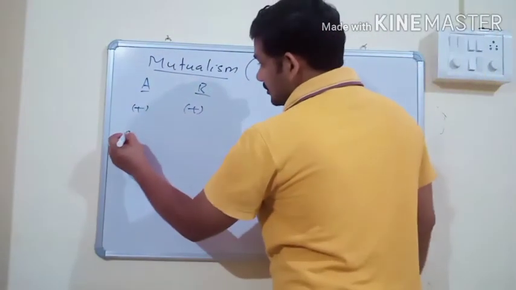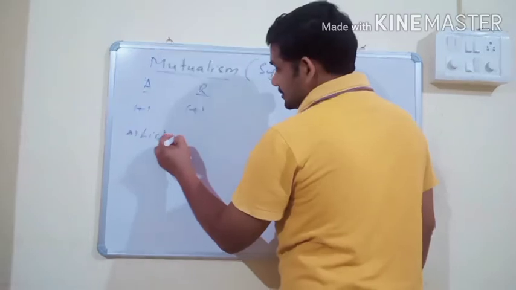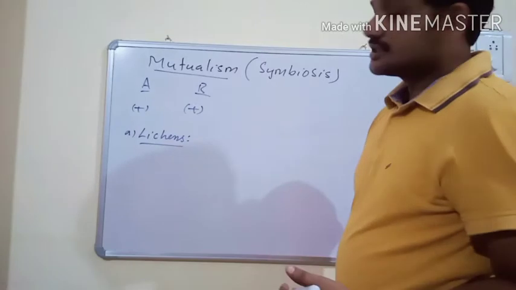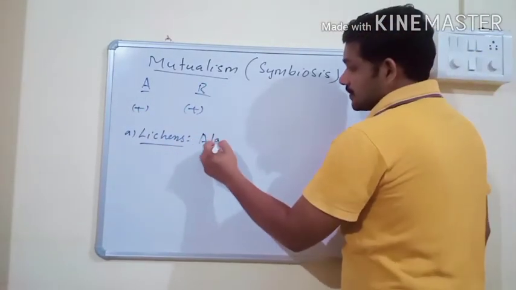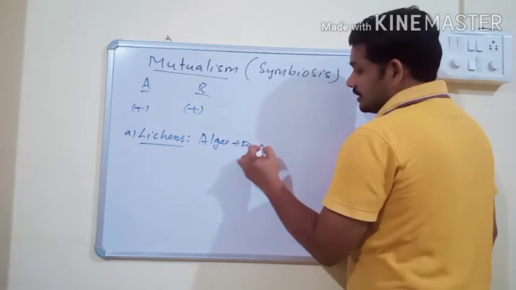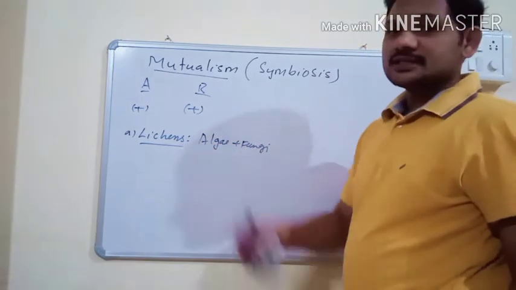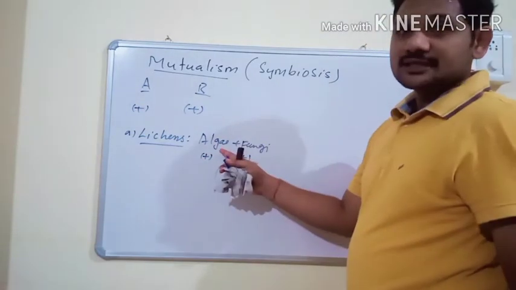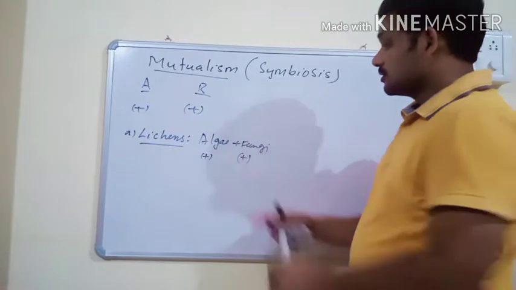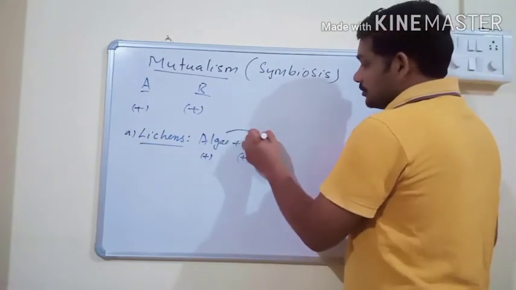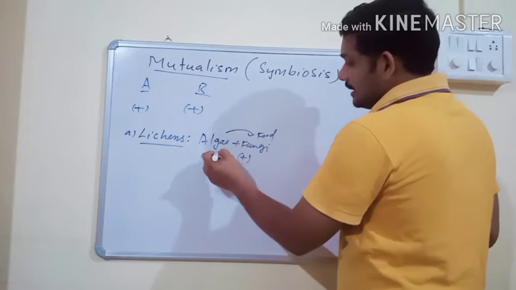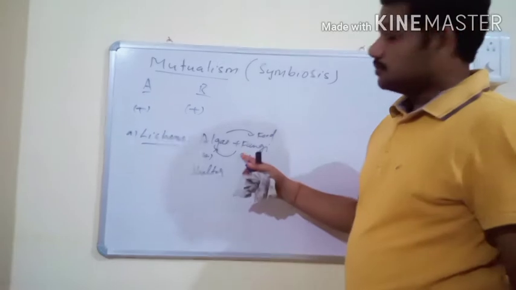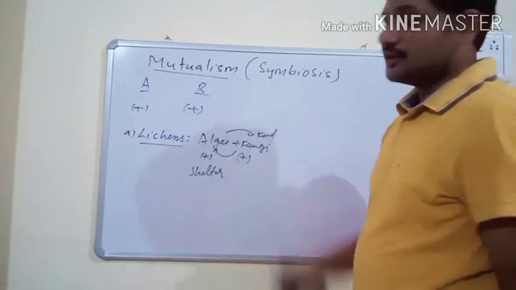For mutualism, some examples are lichens. So what are lichens? It is a mutual relationship between algae and fungi. The relationship between algae and fungi is known as lichens. Here algae and fungi both are mutually beneficial. How? Algae are photosynthetic and make food material. So fungi obtain food from algae, and algae obtain shelter from fungi. So both are mutually beneficial, and it is one example of mutualism.